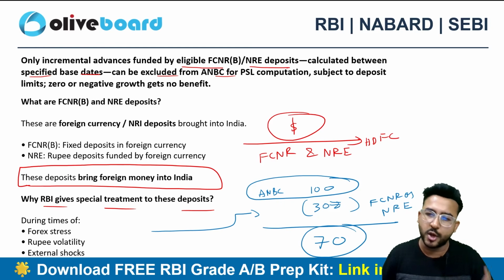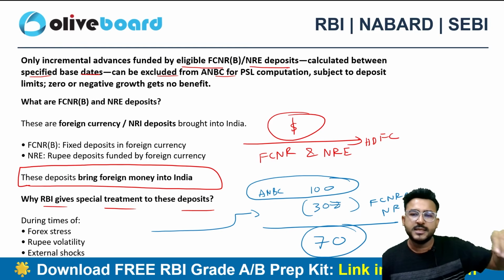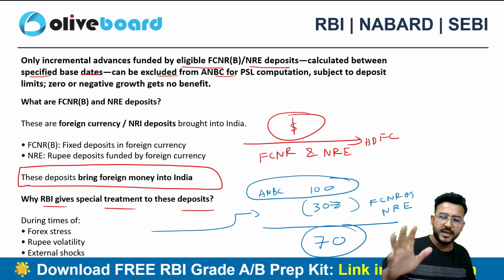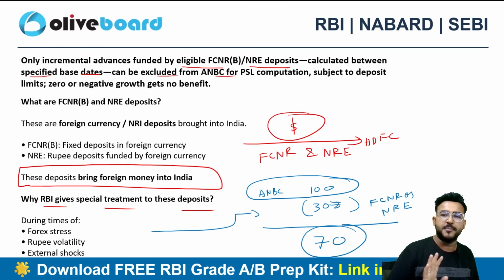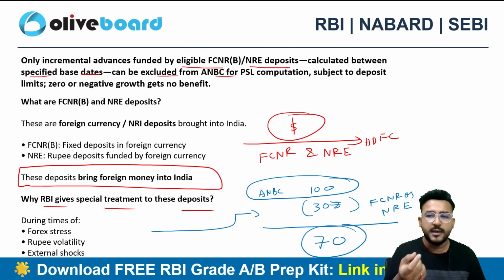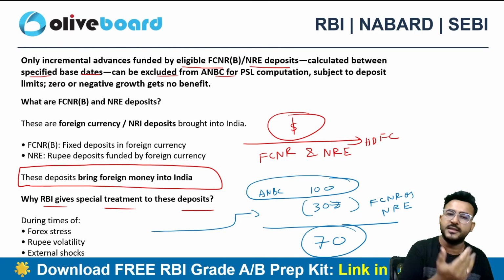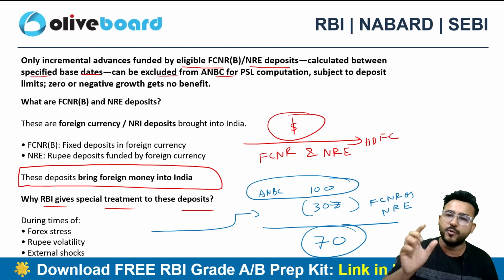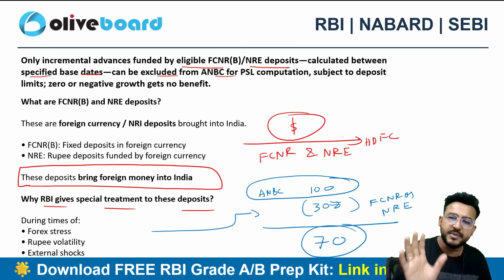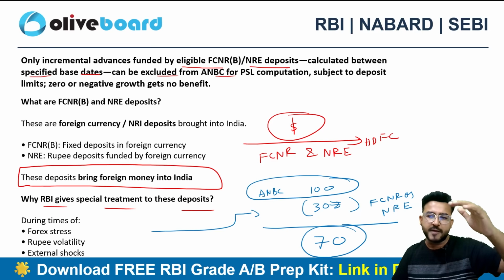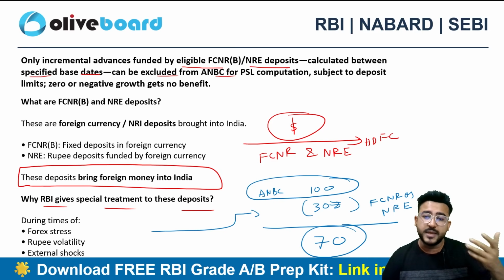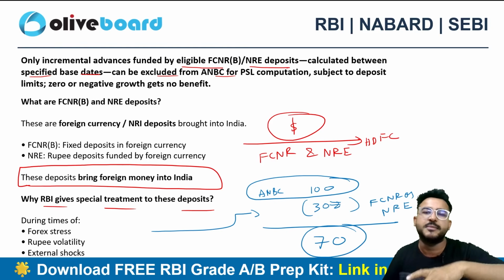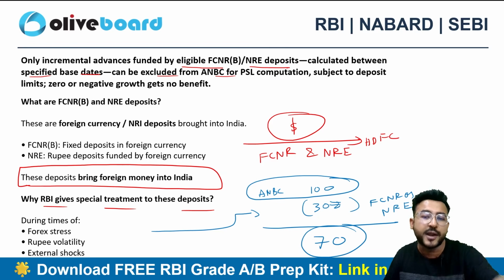So let's suppose your PSL norm is 60%. You have to lend 60 rupees out of this 100 rupees to the priority areas. If a bank has 100 rupees as ANBC, 60 rupees you have to lend in priority sector areas. But if you are getting dollars or any other foreign currency via FCNR or NRE accounts, your ANBC will be treated as only 70. So if I am reducing your ANBC, you don't have to keep that PSL norm on the rest of the 30. So it is beneficial. Now I have to lend only 60% of 70 rupees instead of 60% of 100 rupees.